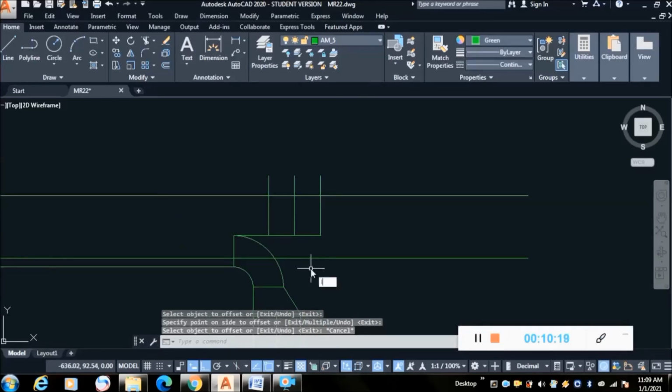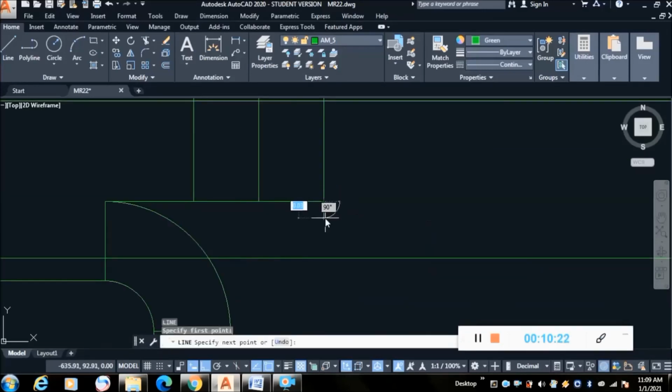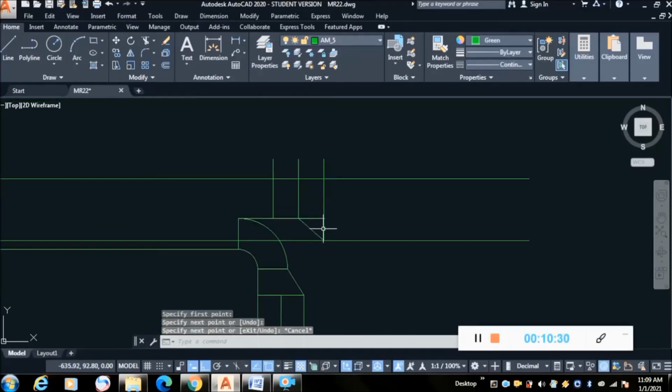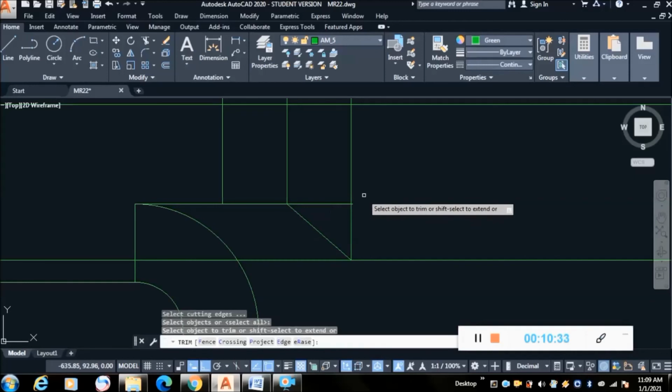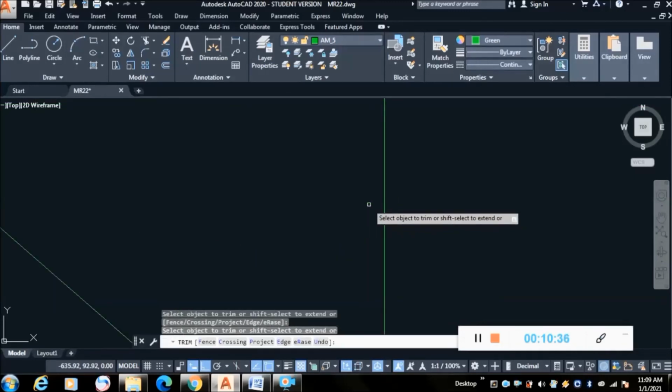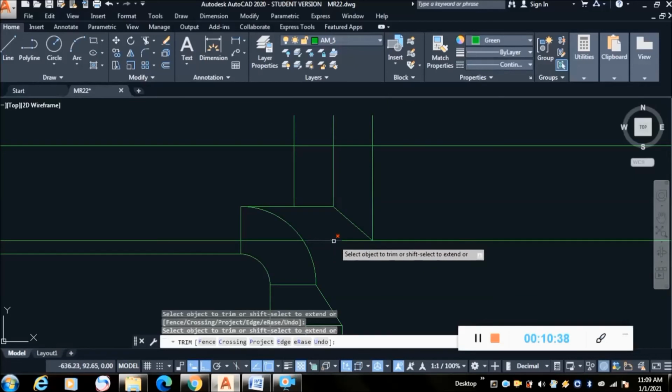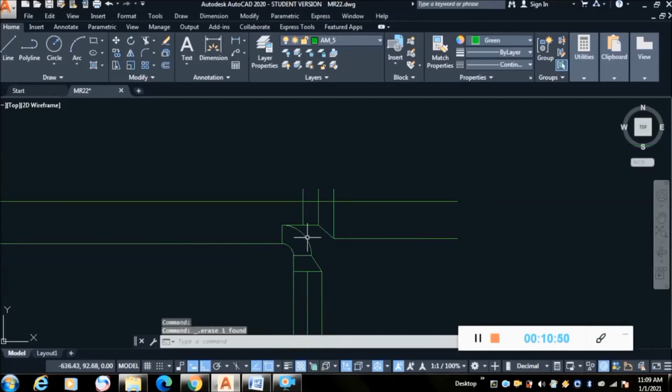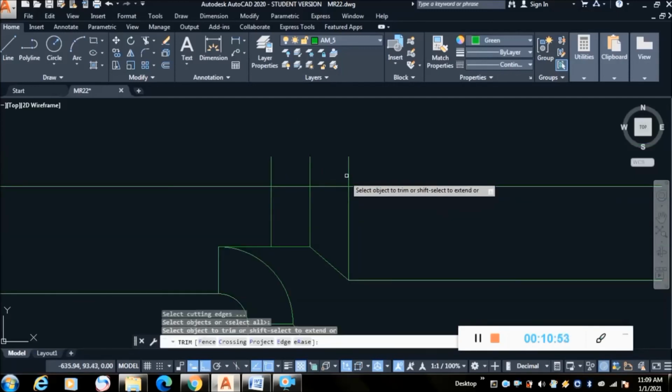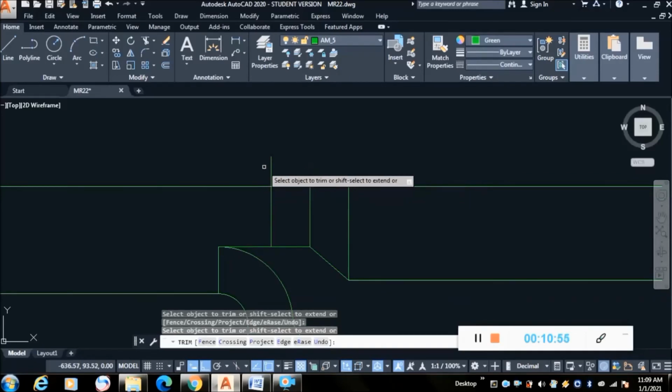Now take the line command. Again the line command. So we have drawn a reducer here. Take the command, see here, like this.